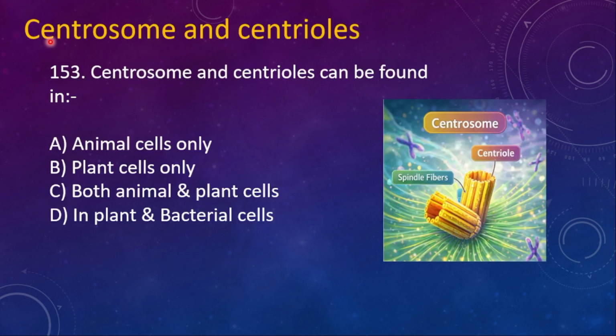Next questions from centrosome and then centrioles. 153. Centrosome and centrioles can be found in A, animal cells only, B, plant cells only, C, both animal and plant cell, D, in plants and bacterial cell. So this is the centrosome which is only present in animal cell, which is a unique characteristic of animal cells also, and it will be helpful for the formation of what? Spindle fibers to hold the chromosomes during the cell division.